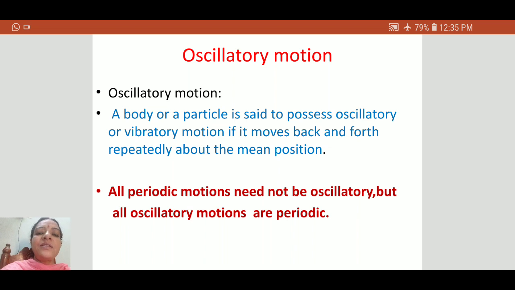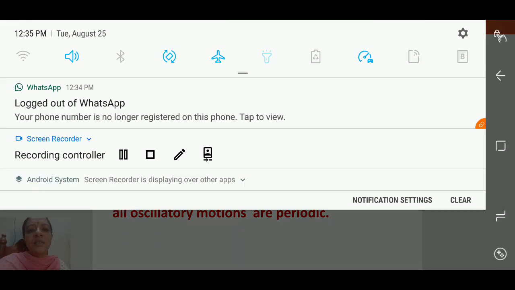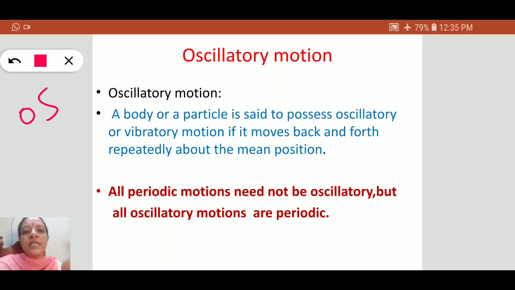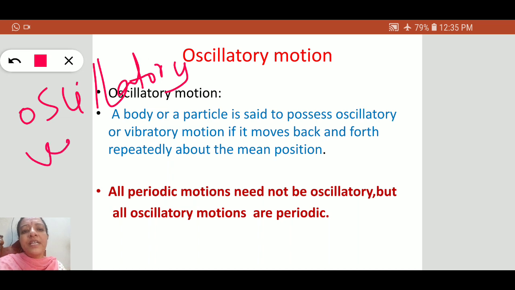How we define oscillatory motion is that a body or a particle is said to possess oscillatory or vibratory motion. Here again there is some difference between oscillatory motion and vibratory motion.